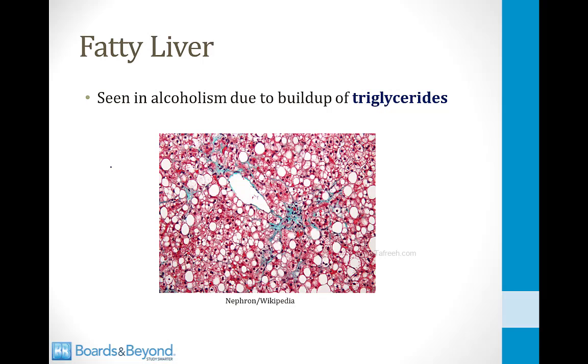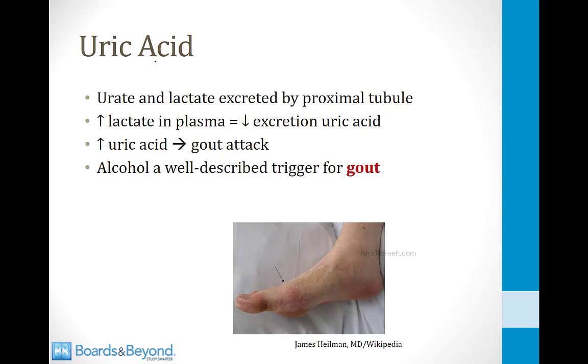So the result of all this distorted fatty acid metabolism is the fatty liver that is seen in alcoholism. This is a picture of a biopsy of a patient with fatty liver, and it occurs in alcoholism due to buildup of triglycerides through all the mechanisms we have discussed on the last few slides.